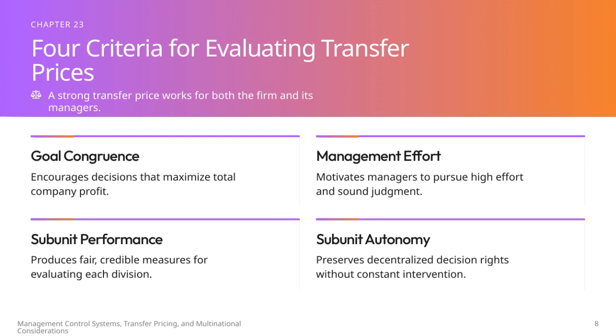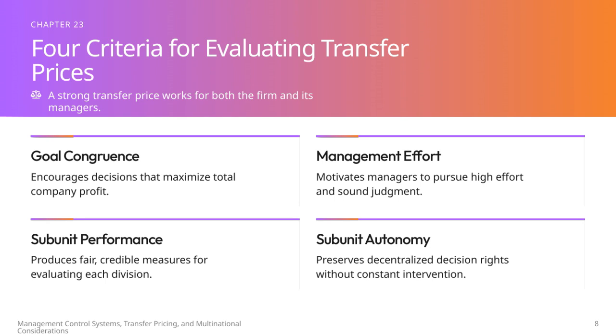firm and its managers. First, goal congruence is essential. It means the transfer price should encourage decisions that maximize the company's overall profit, aligning everyone's interests. Second, management effort is important. The transfer price should motivate managers to put in high effort and exercise sound judgment, driving better performance.